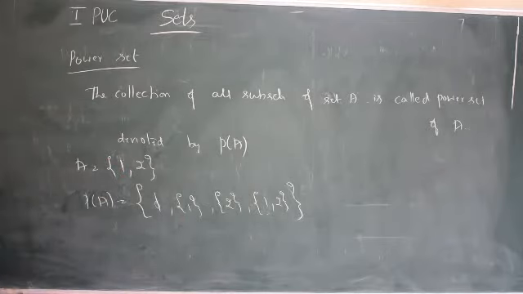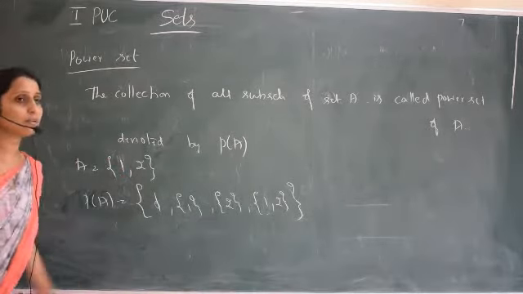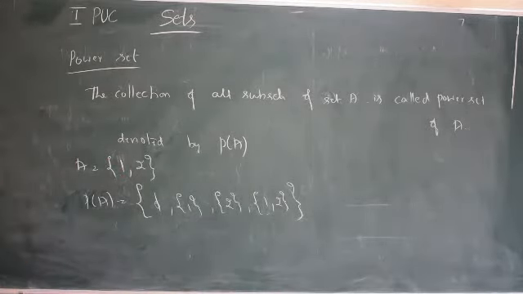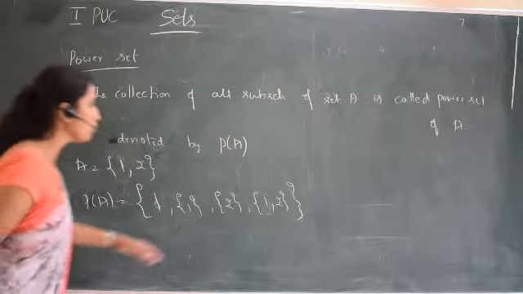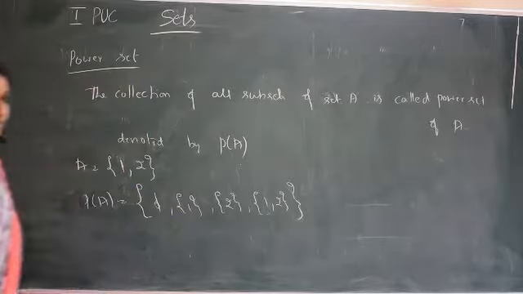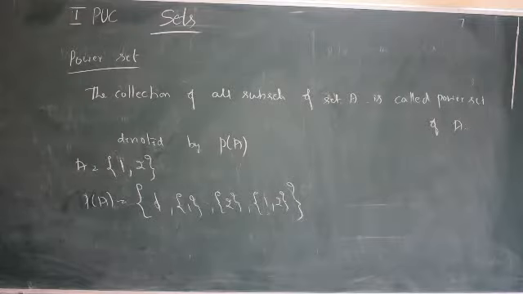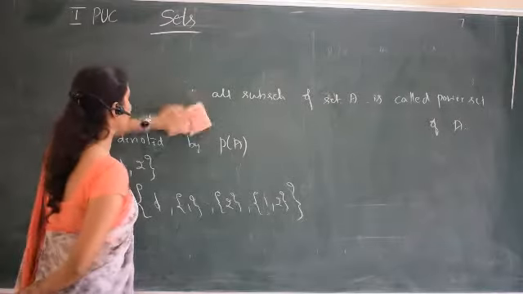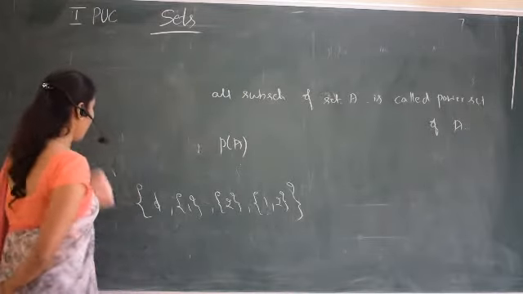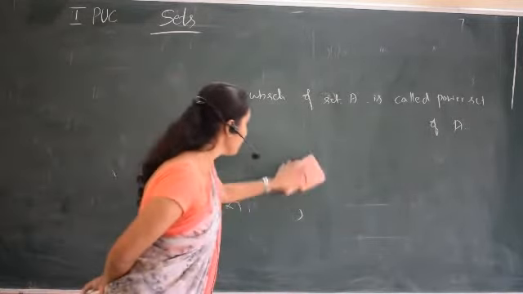Power set means when we write all the subsets as a set, so mainly we should know which are the subsets. So how many subsets are possible for a given set? That is very important.